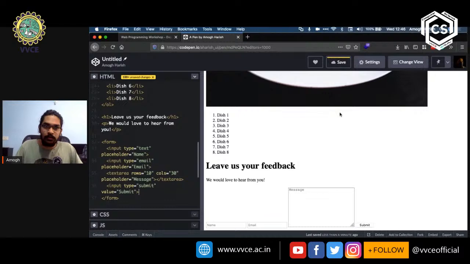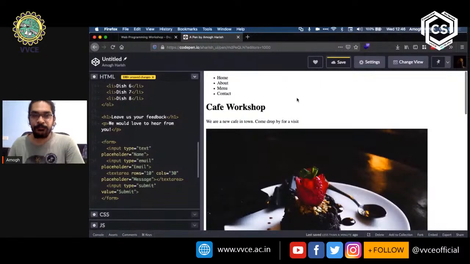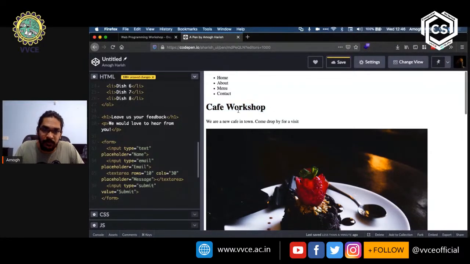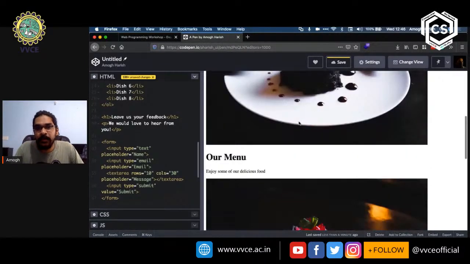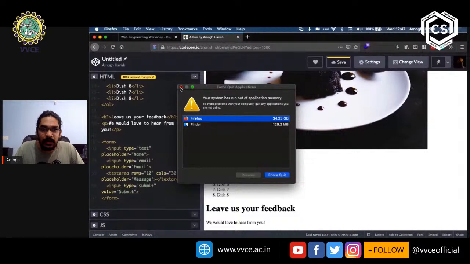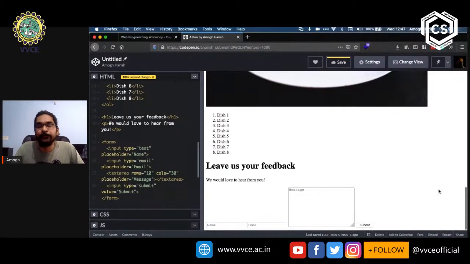Coming back to what we've learned so far for the day, we have created a simple website which has information about a cafe that's going to open shortly in Mysuru. We have a few images. We have learned how to create heading tags, paragraph tags, and lists in HTML. We have also learned how to display images, and how to create a form.